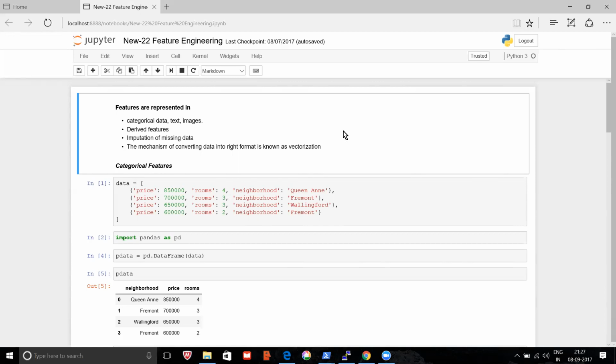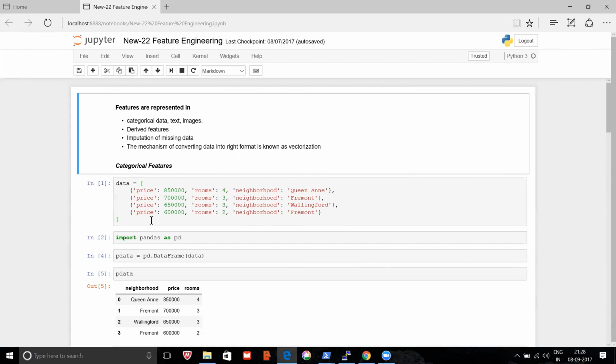So what we'll learn today is we'll try to understand what categorical data is. Categorical data is typically the strings that you see here. Then you have images, and then you have derived features. You have all these things over here. So what you do in featurization is you try to convert these strings into numbers. Let's see how to do it.